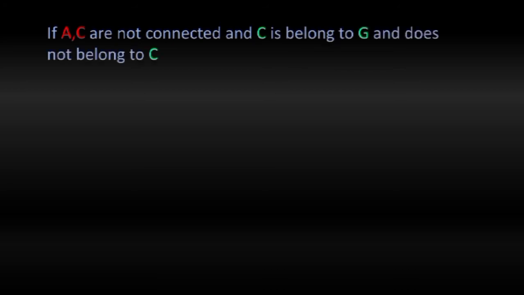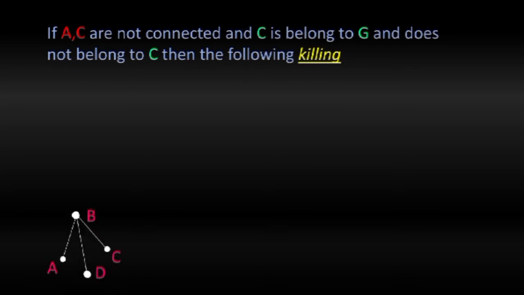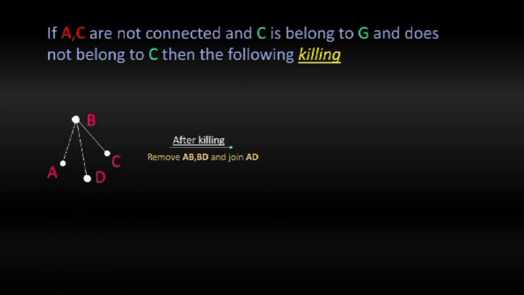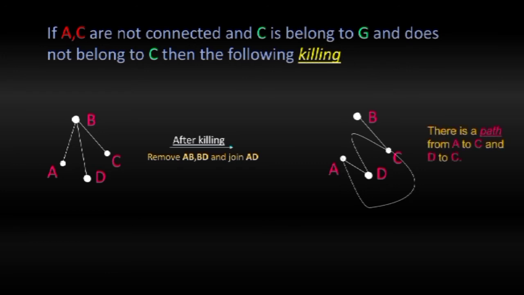Again, if AC are not connected and D does not belong to C, it is not possible because this killing again cannot disconnect the graph. Here we remove AB and BD and join AD. It makes a larger cycle which cannot disconnect the vertices. So yeah, it is again not possible.